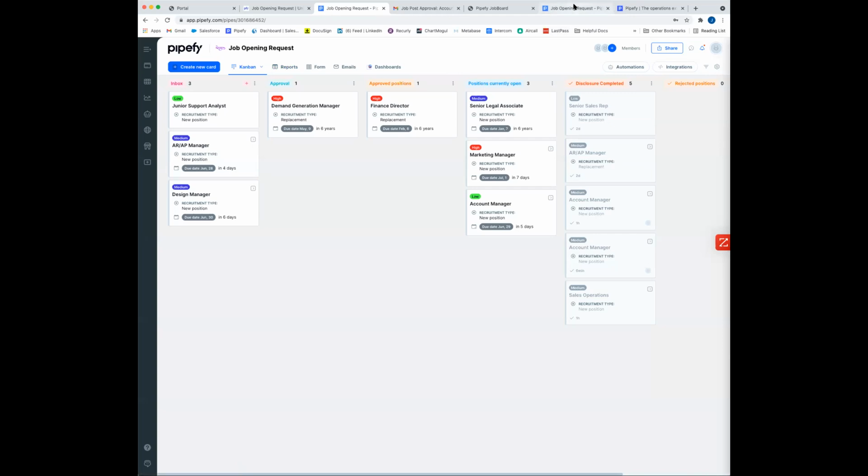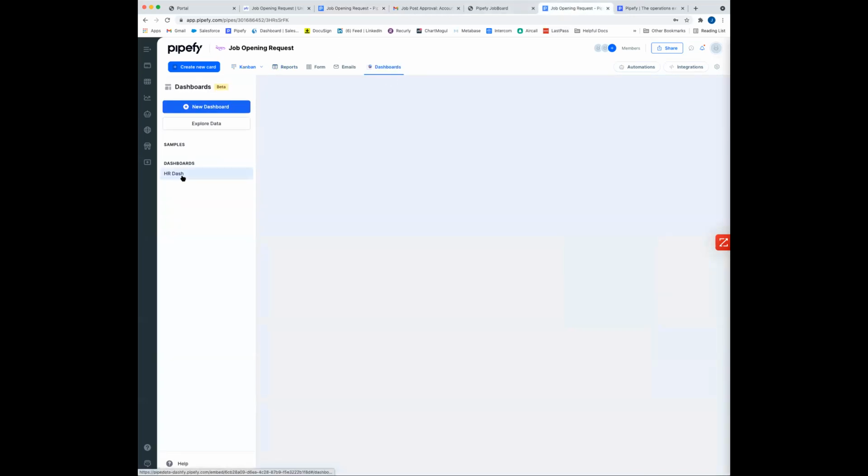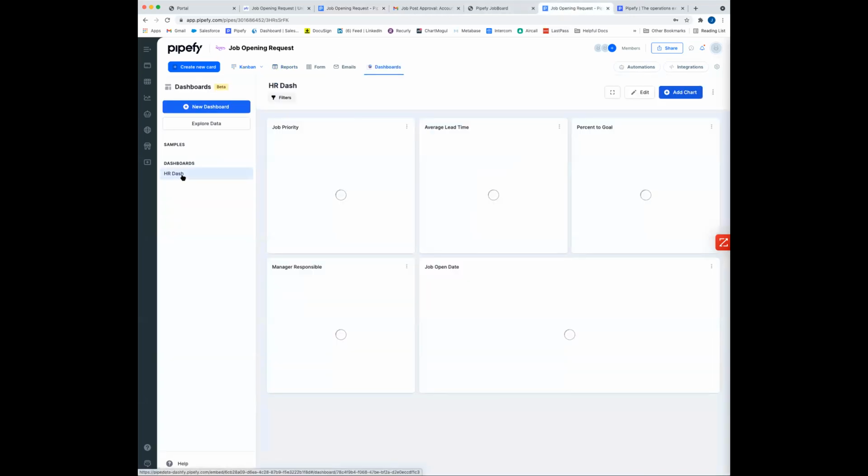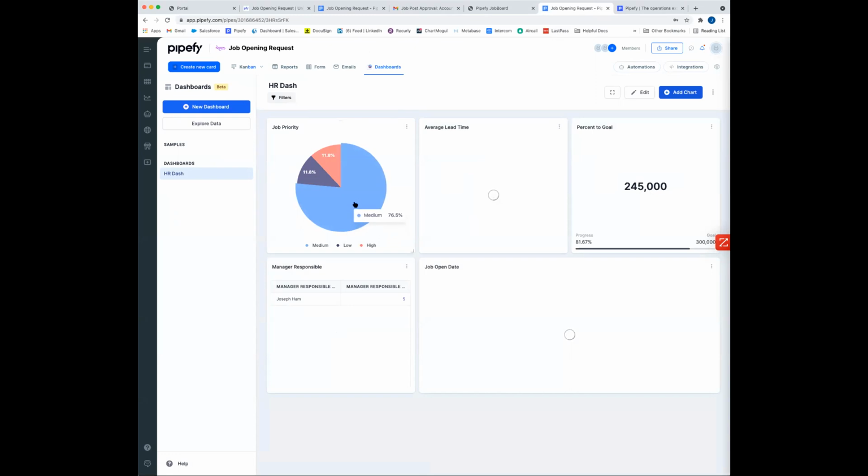And what I'll show you is a couple of things that I built out. So the first one will just be a dashboard here, really simple. I want to look at, all right, what's the breakdown of our job priorities? Looks like it's mostly in the medium phase. What's our percent to goal? So looks like we've allocated $245,000 this year, and we only have $300,000 to spend. And just to showcase a couple of the different types of items that we can do, like maybe having a calendar or who's responsible and so on and so forth there.